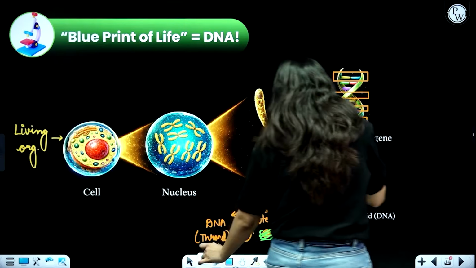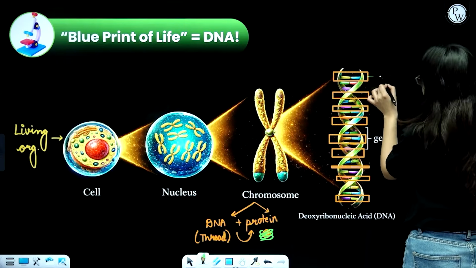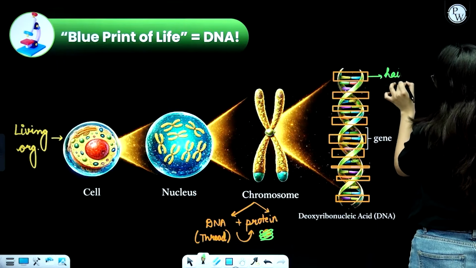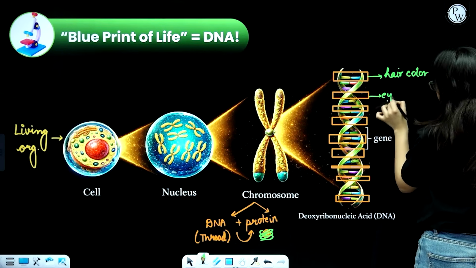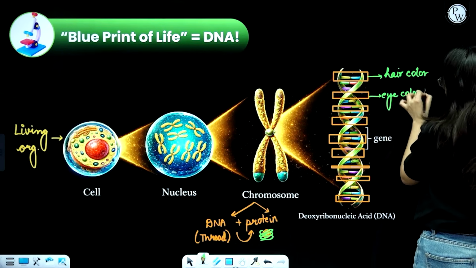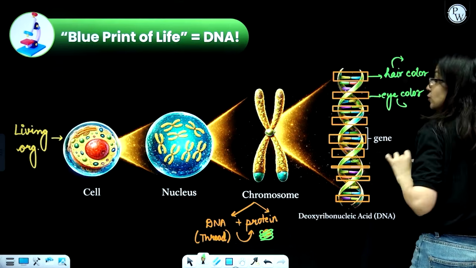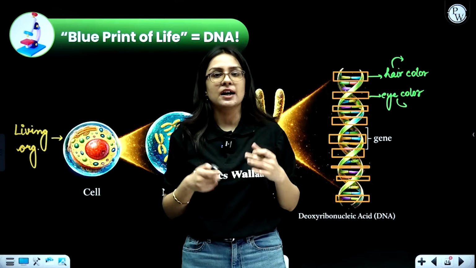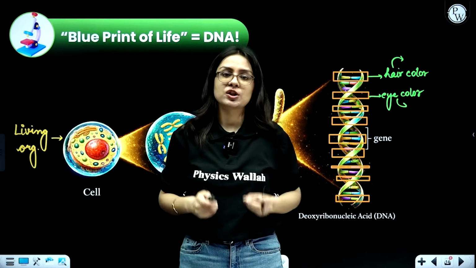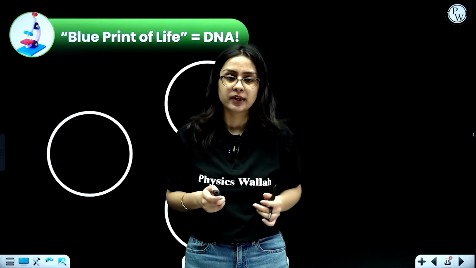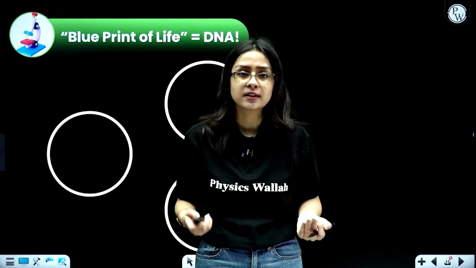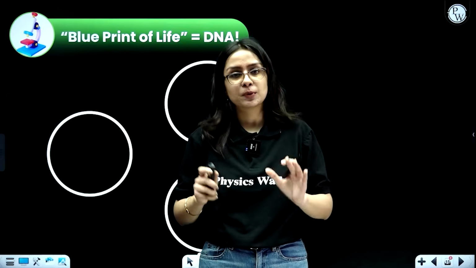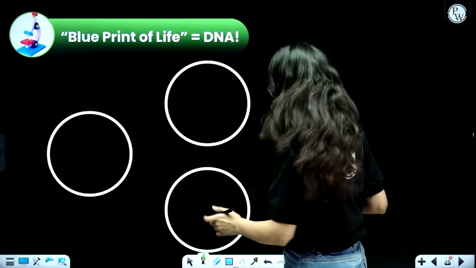For example, I can say this particular gene is for your hair color, and this particular gene is for your eye color. So this will control the color of the hair, this will control the color of your eyes, and this is how the entire information is being stored for the human body. But we have still not got the answer to how variations actually occur. We have understood that the blueprint of life is DNA, but how are the changes occurring?